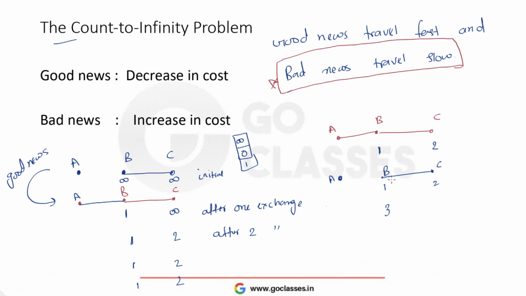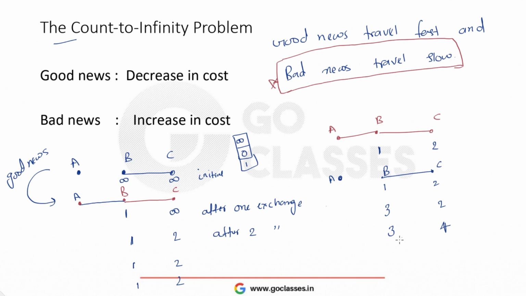And when C receives the distance vector from B, it will still be thinking that A is just 2 hops away from me, right? Now, this is after one round. In the next round, what will happen? B will share its distance vector to C, and then C will think that A is 3 hops away from B, then it should be 4 hops away from me, and B will still be thinking that A is just 3 hops away from me, because 2 hops away from C, then 3 hops away from me.